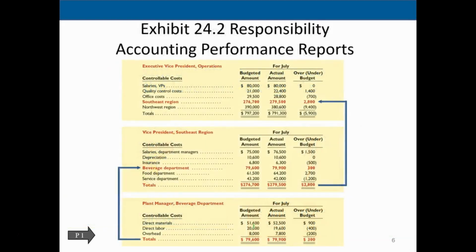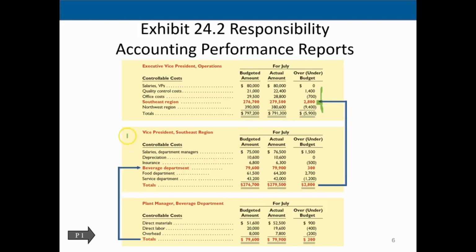So it might look something like this. Here's an example. The executive vice president of operations may have a report such as this for controllable costs, which includes, in this case, the salaries, the quality control cost, the office cost, the Southwest regional cost, and the Northwest cost. This is for July. We've got the budget, the actual, and the difference, and of course the differences in these line items are what we're going to be looking at. We're going to drill down on the Southwest region here, the difference being 2,800.